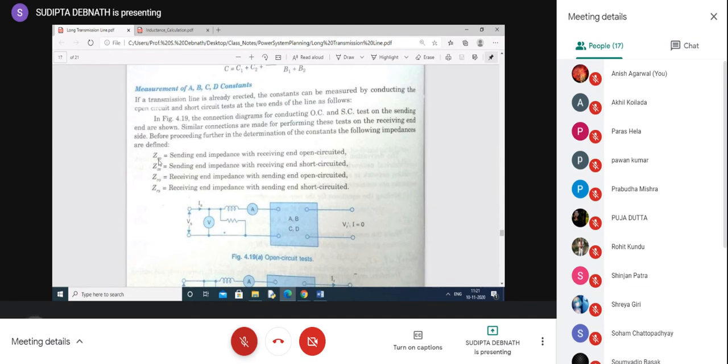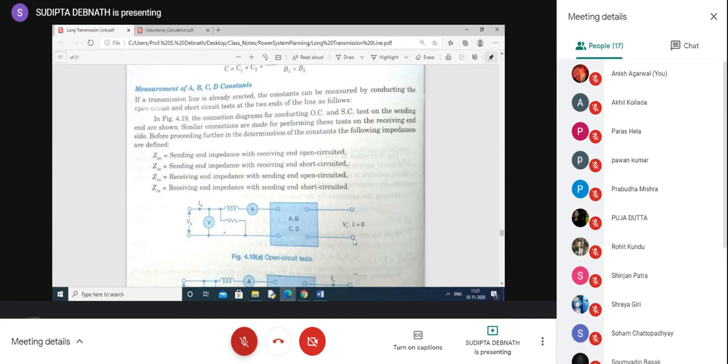S stands for sending end, O stands for open circuit at the other end. Okay. So ZSO is the sending end impedance when receiving end is open circuited. Sending end impedance means Vs by Is. Next, ZSS. ZSS means sending end impedance with receiving end short circuited. Short circuited means just join this line.